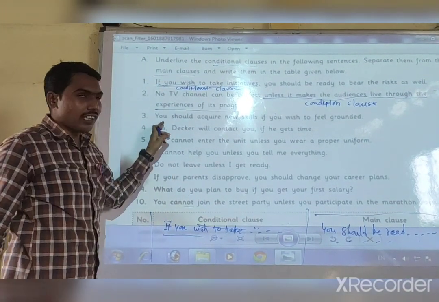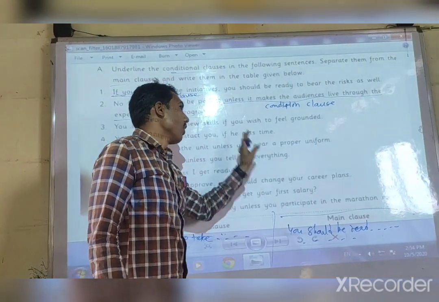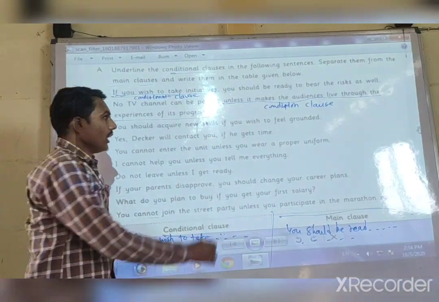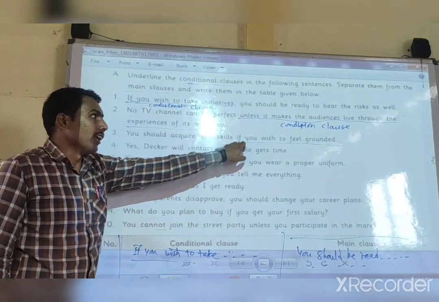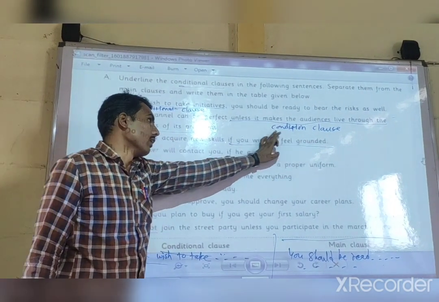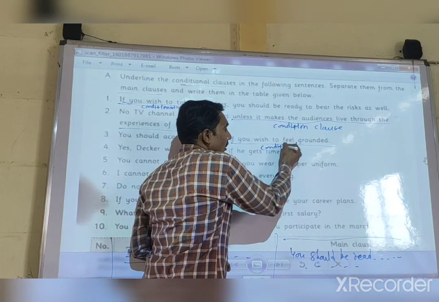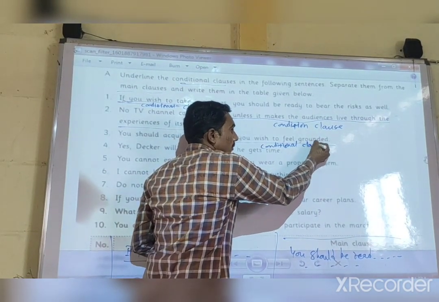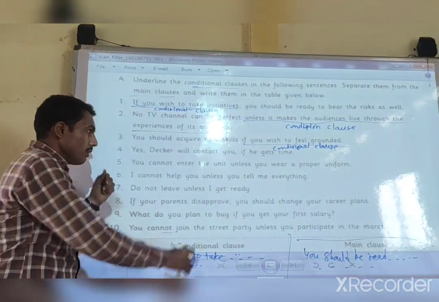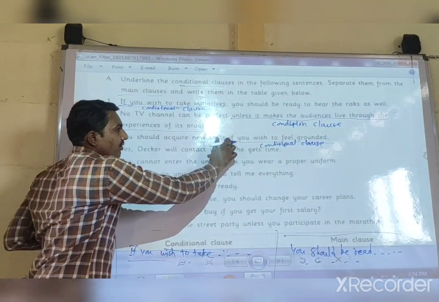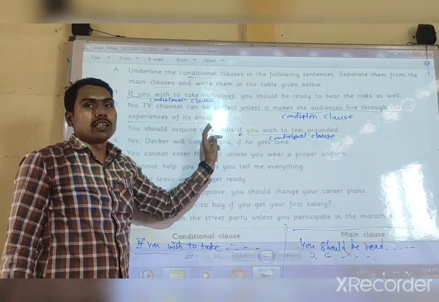Now the third sentence is here. You should acquire new skill if you wish to feel grounded. In this example, look here. If you wish to feel grounded, this is a conditional clause. And the remaining one, you should acquire new skill. It is a main clause. Put the conditional clause if. You can easily find starting word unless if it shows the conditional clause.